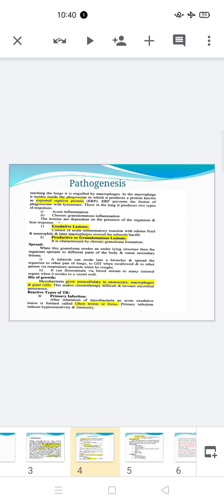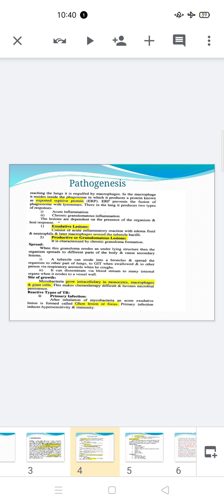We can say intracellular entry or intracellular growth. The bacteria are not destroyed, but they enter and reside within the cell in small vacuoles called vesicles. They multiply and survive in these macrophages.